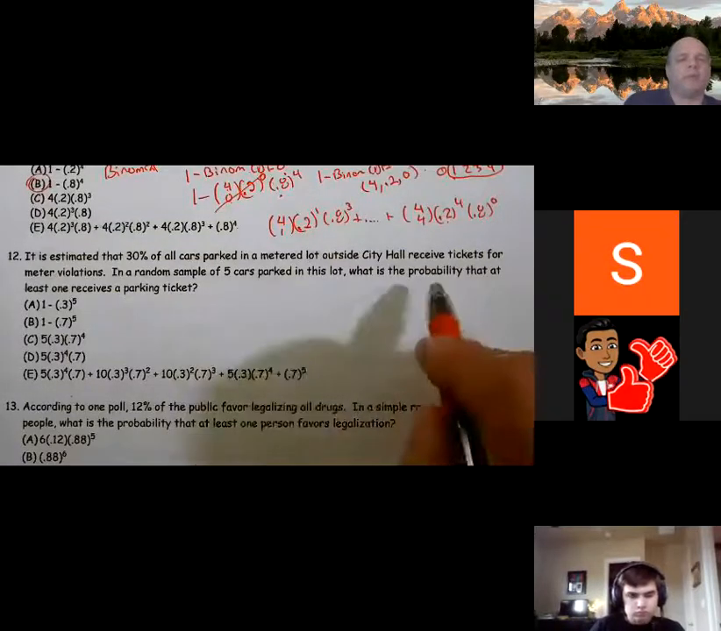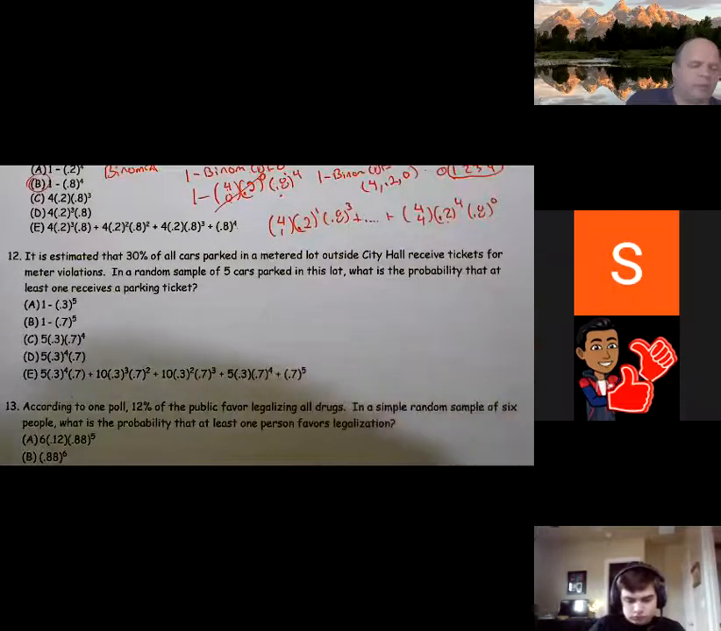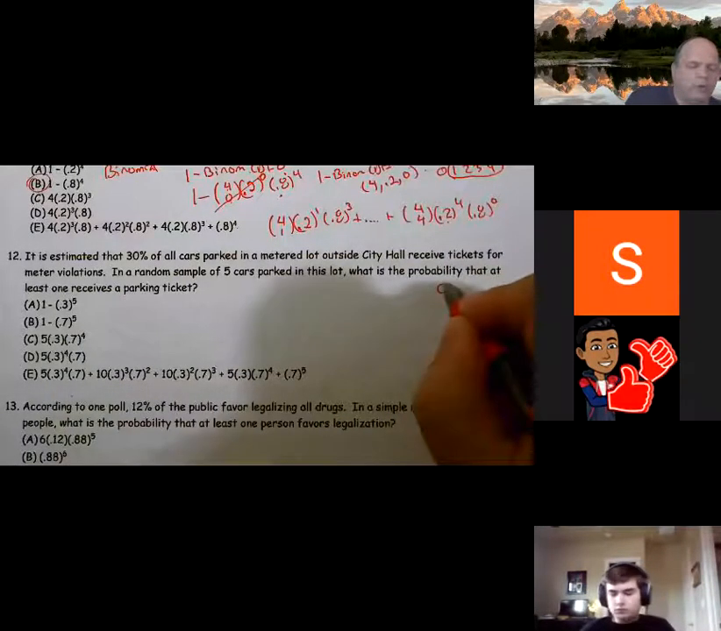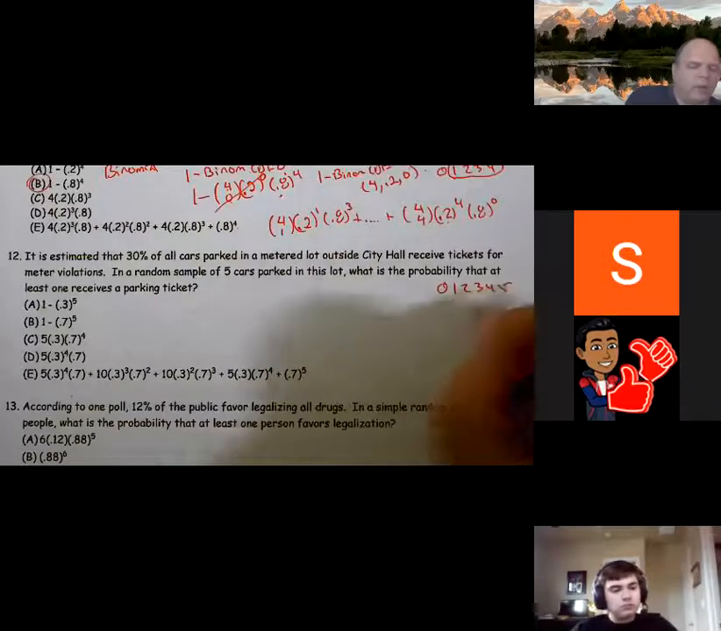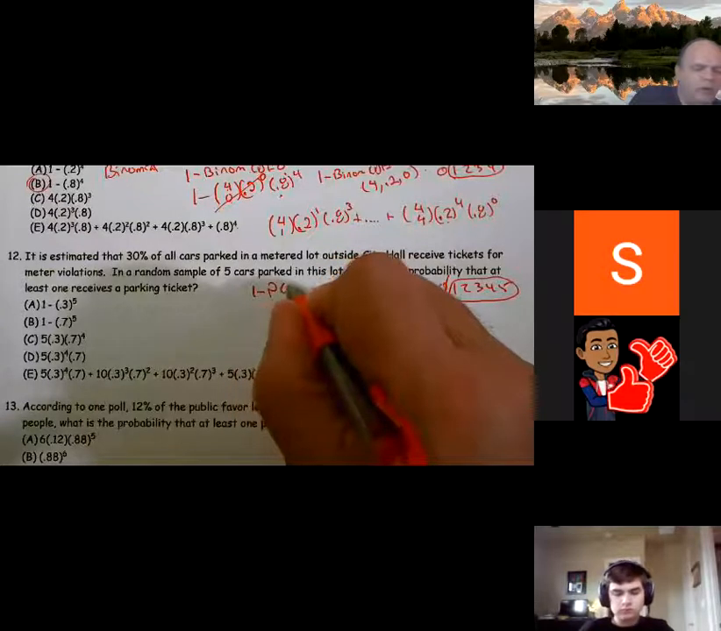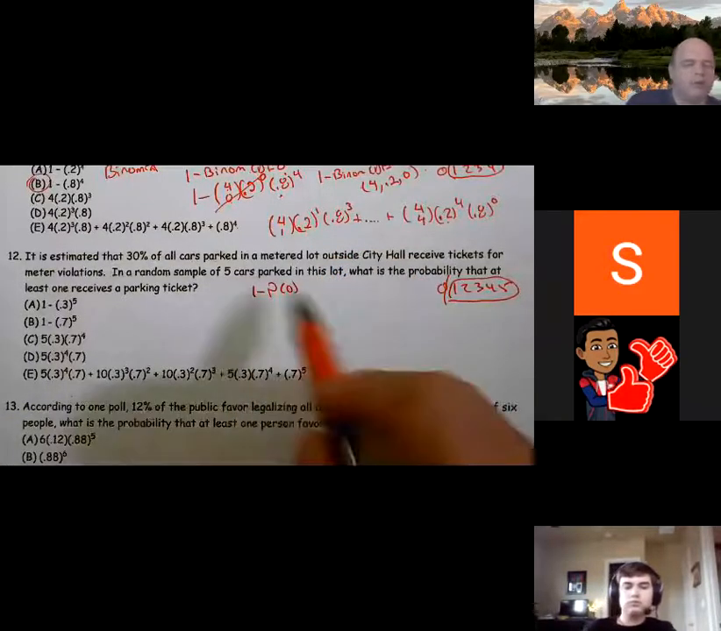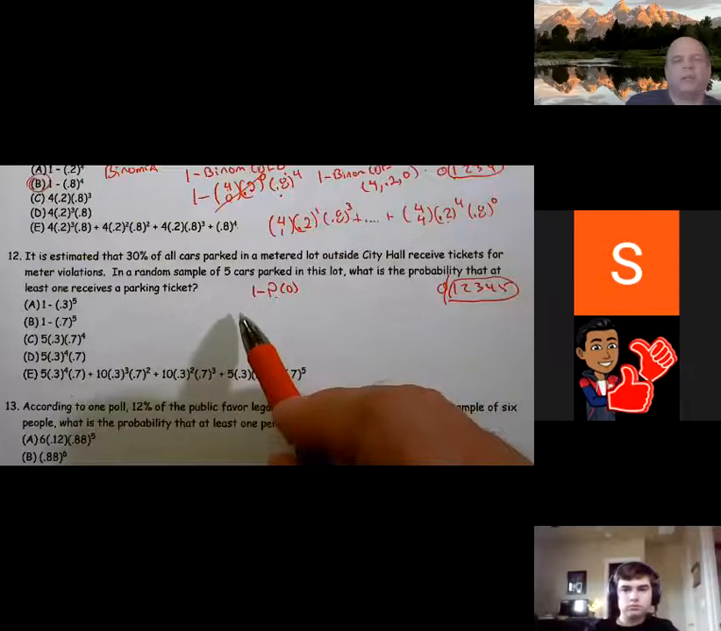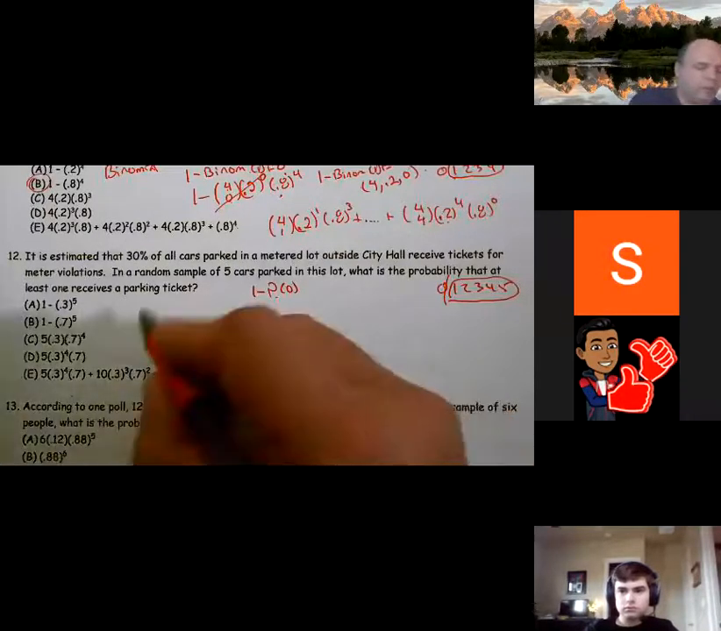So we have a random sample of 5 cars in a lot. So we have a specific number of trials, which in this case is 5: 0, 1, 2, 3, 4, 5. We want the probability of at least 1. So it means we want 1 minus the probability of 0. All right, at which point you can take that and solve it using classical probability or using the binomial.